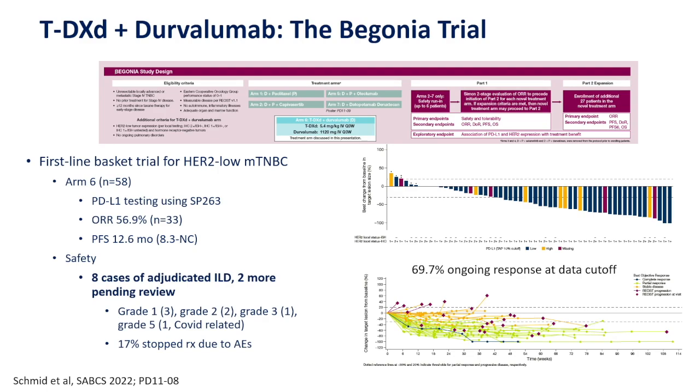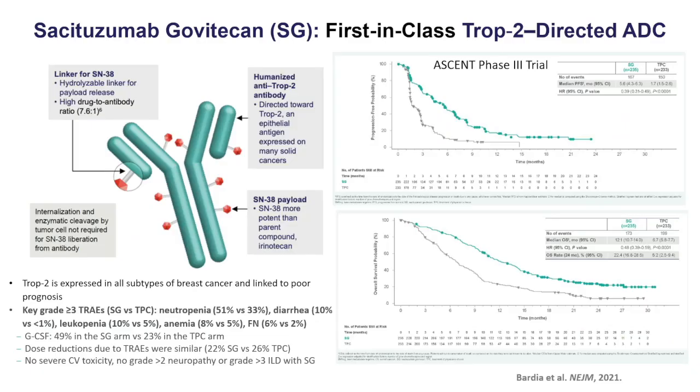So we do see more toxicity when we add a checkpoint inhibitor to TDXD. We'll talk about checkpoint inhibitors more tomorrow, but you can see that the efficacy in this first-line trial in triple-negative HER2-low disease was quite remarkable, looking at the waterfall plot. And then the spaghetti plot shows that the responses were very, very durable in this poor prognosis disease.